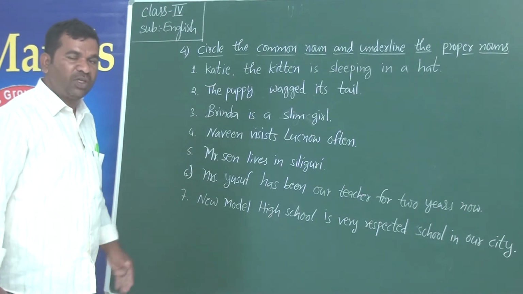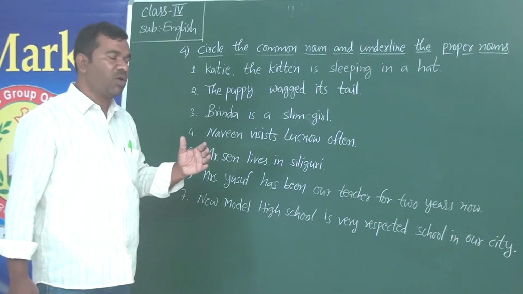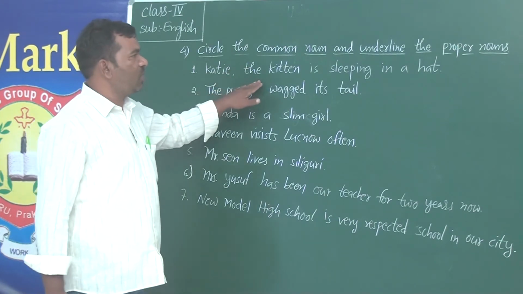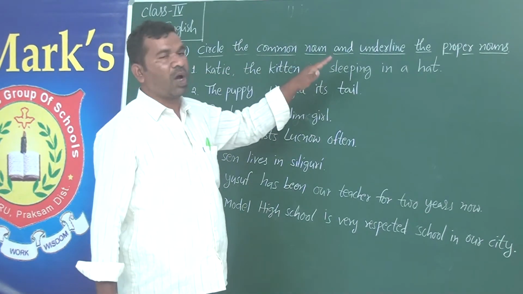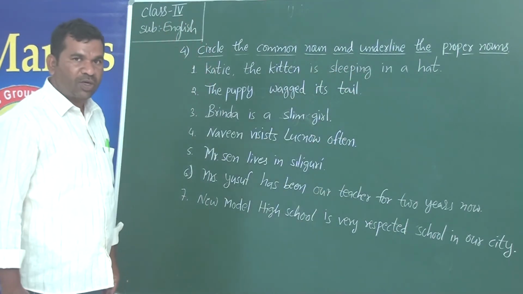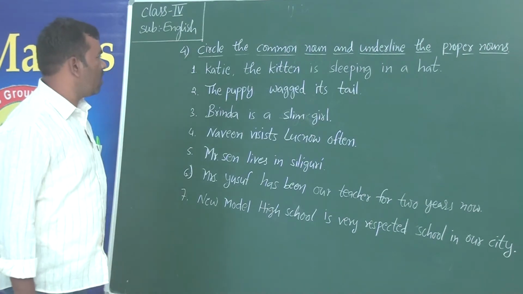If you think a noun is a proper noun, then you will have to underline it. You got it?